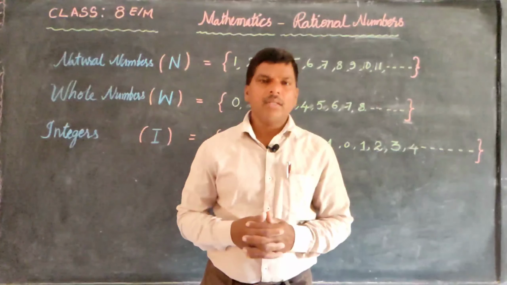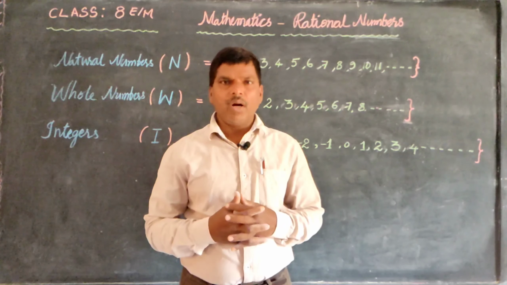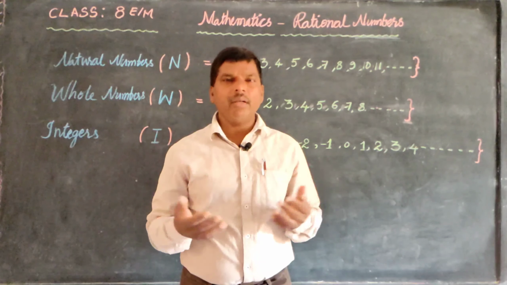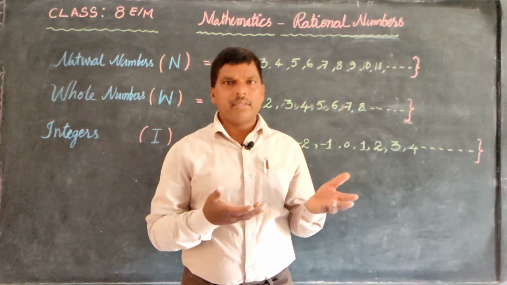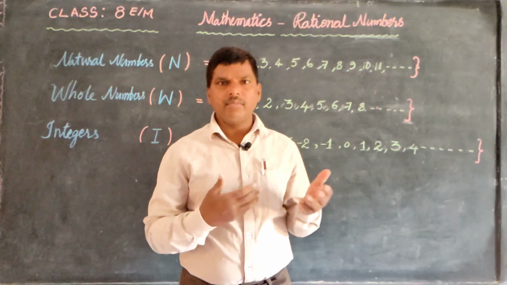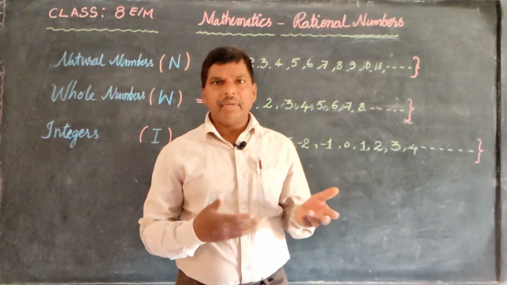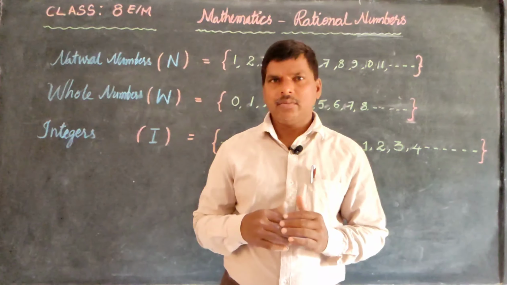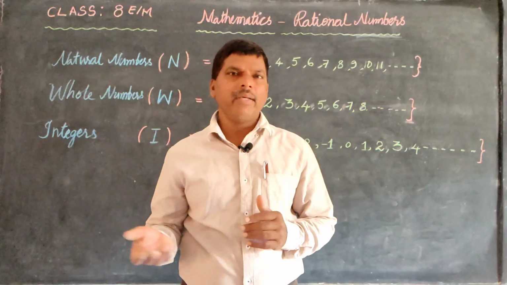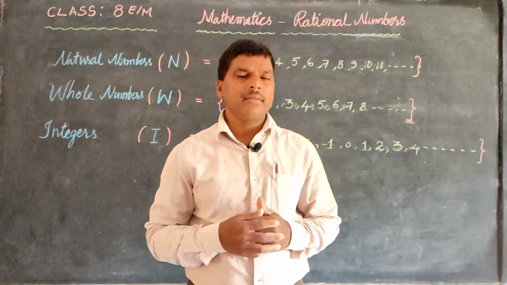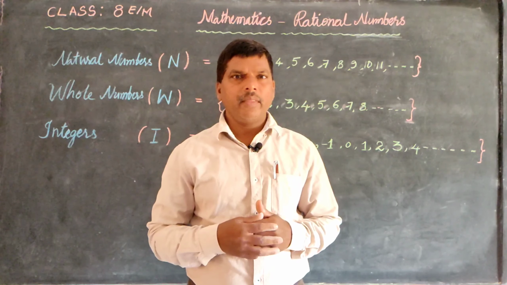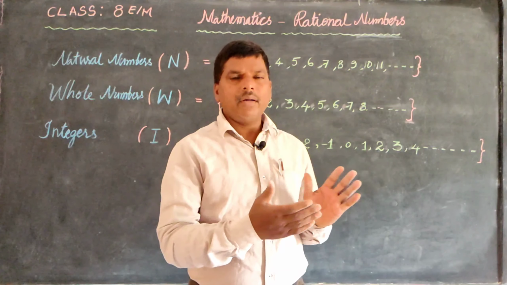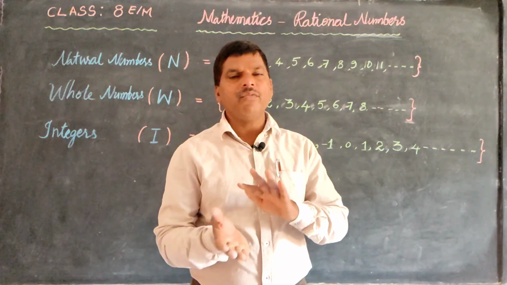Natural numbers are nothing but counting numbers. 1, 2, 3, 4. When we count any objects, like benches, books, pens, pencils, we count from 1, 2, 3, 4, 5, 6, 7, 8, like that. We won't go for a 0, we just count from 1.